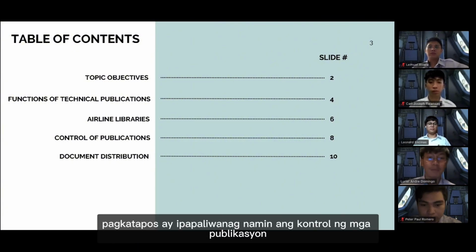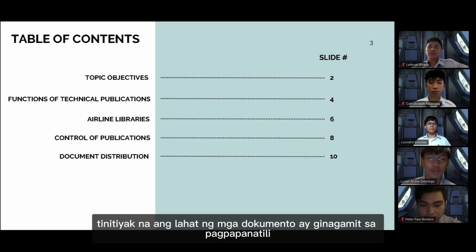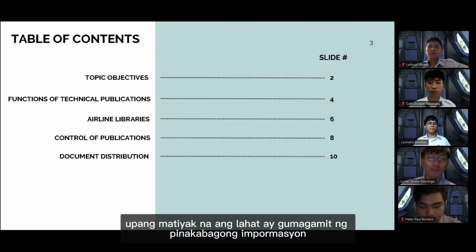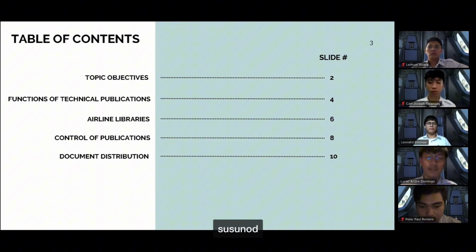Then, we will explain the control of publications, ensuring that all documents used in maintenance are accurate and current. Finally, we will talk about document distribution, which is the process of delivering updated and revised documents to different departments to ensure everyone is using the latest information.